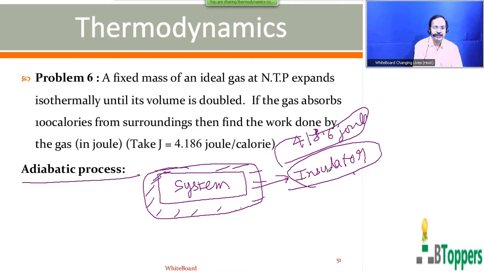When there is no transfer of any heat between the system and surroundings, the system is said to be undergoing an adiabatic process, an adiabatic change.